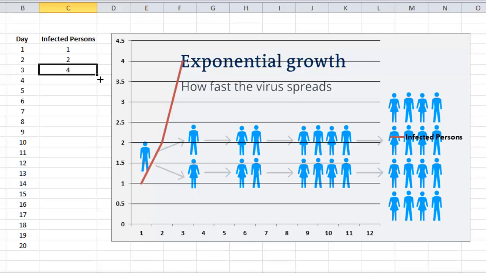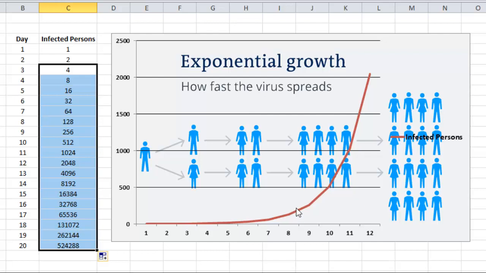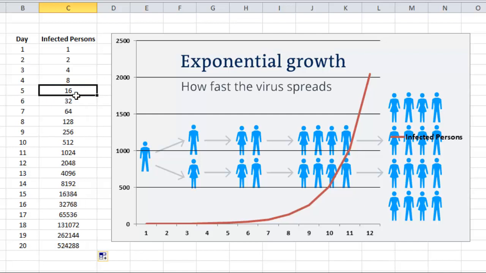Let us explore the graph of this. What you are observing is that the number of infected persons is growing exponentially, and on the 5th day itself there will be 16 infected persons. On the 10th day that will be 512. On the 15th day it will be 16,384 persons, and on the 20th day it will be 5,24,288. Here we are assuming that every person is infecting 2 more persons, as you can see in the picture.